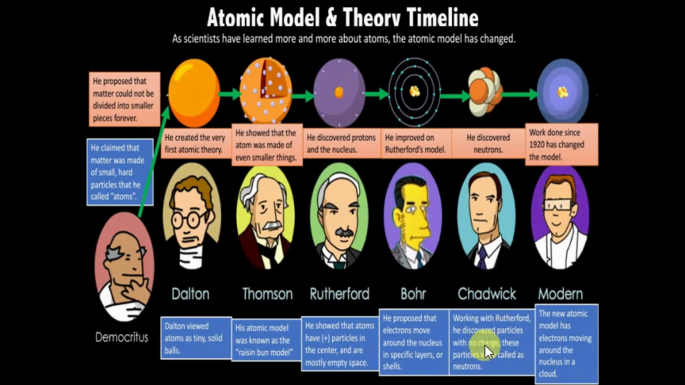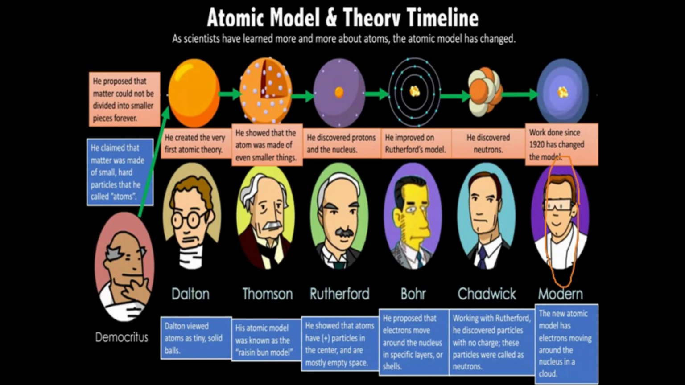Here it is written that working with Rutherford, he discovered particles with no charge, and these particles are called neutrons. So electrons carry negative charge, protons carry positive charge, and neutrons carry no charge. So neutrons were discovered by Chadwick, and then next we have our modern periodic table, our modern science. This was discovered very late. We will now further study atoms in detail. So this was a basic timeline of which scientists developed what, and this can be a question.